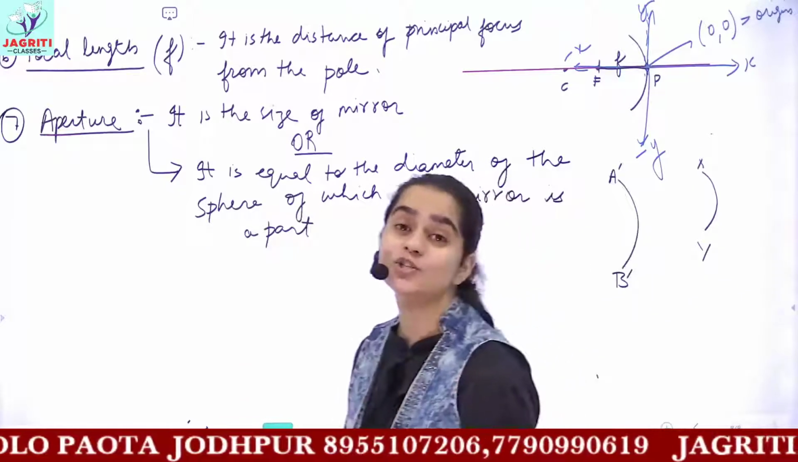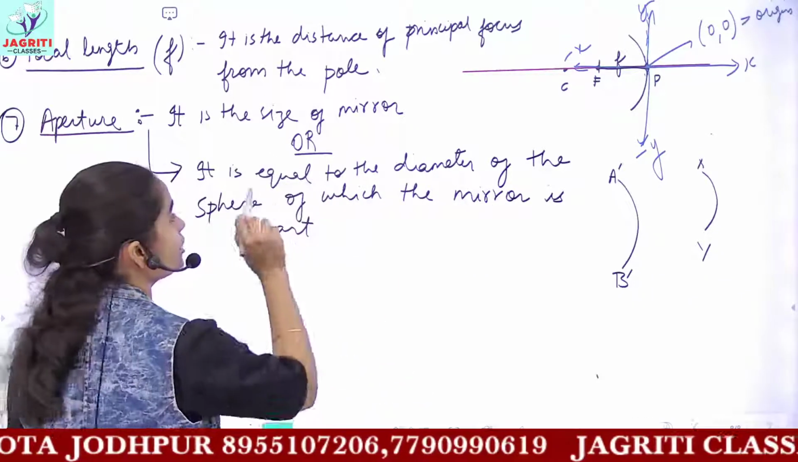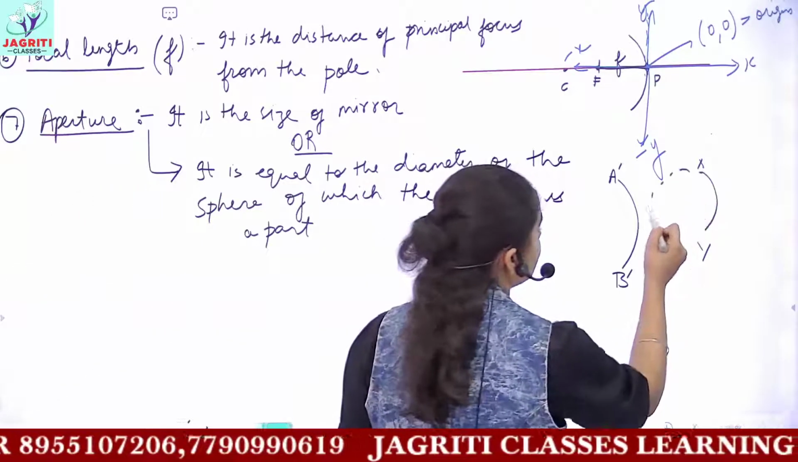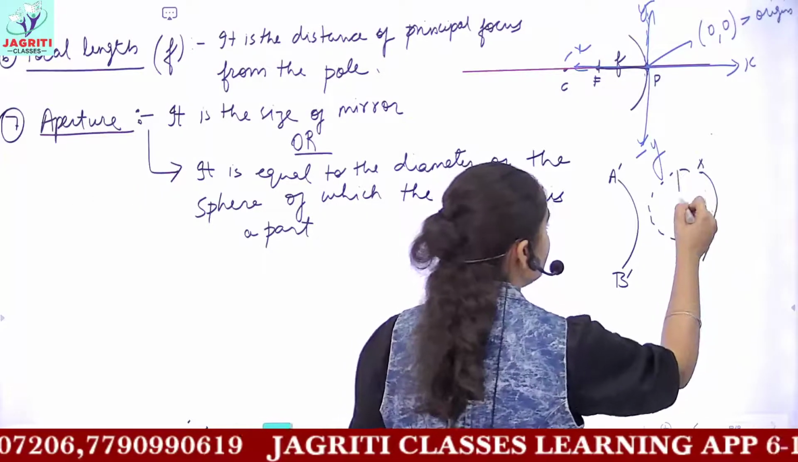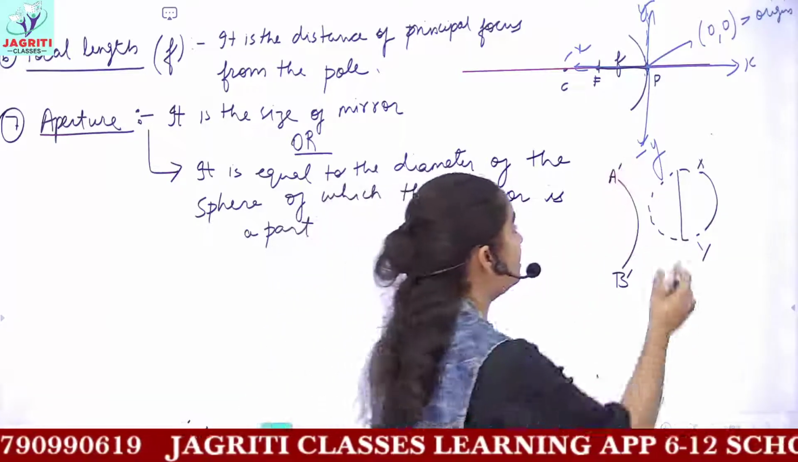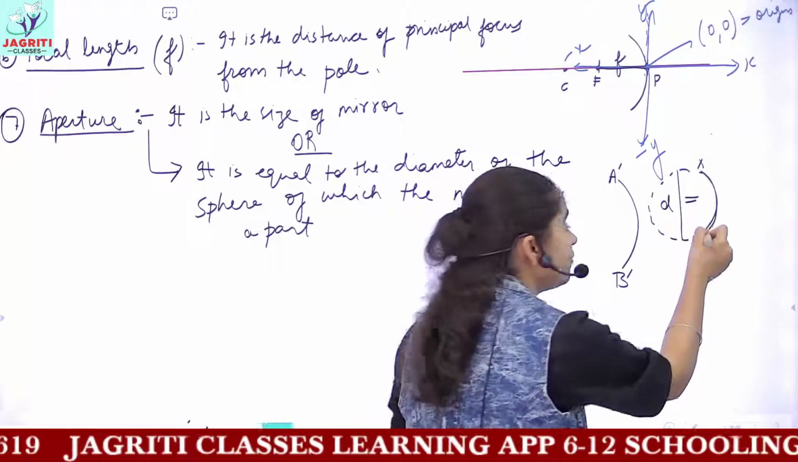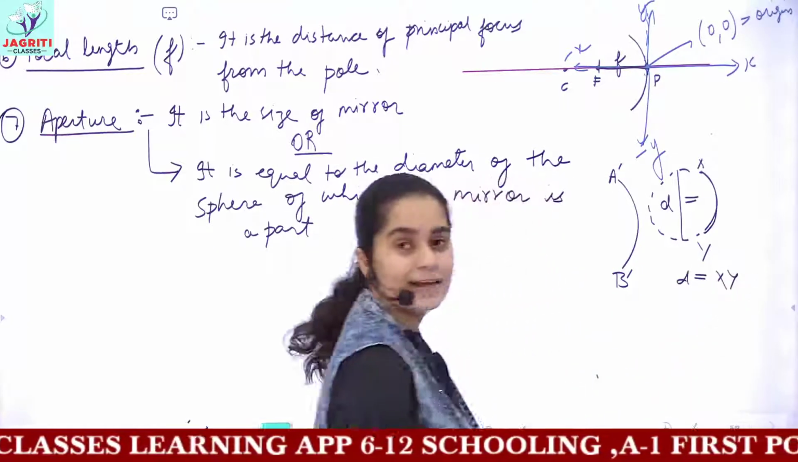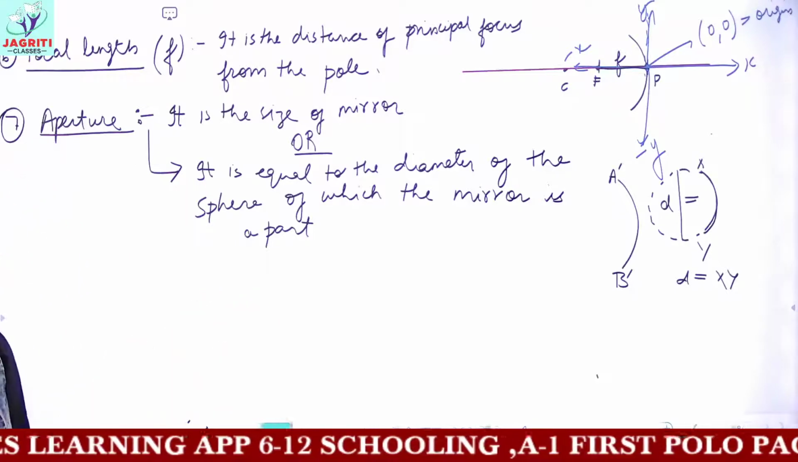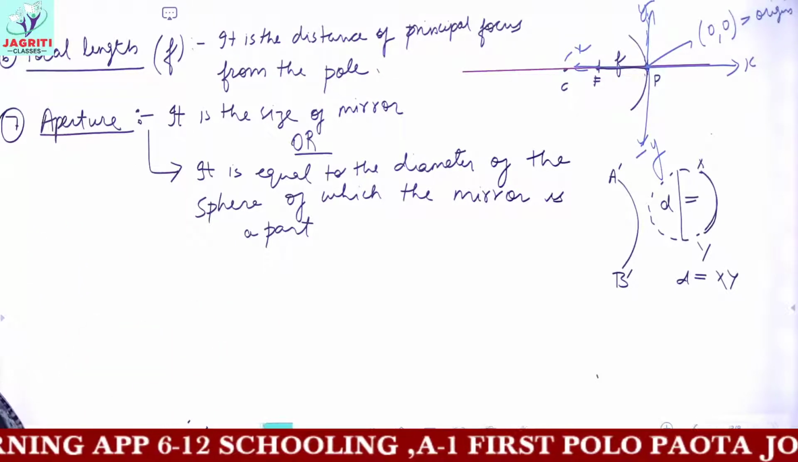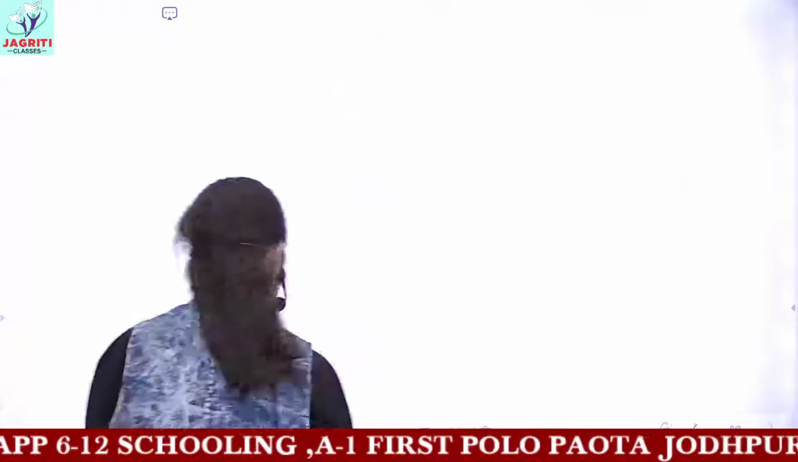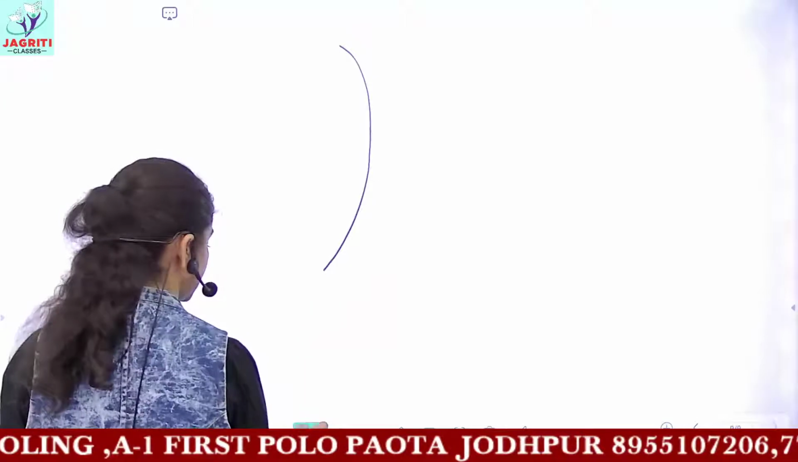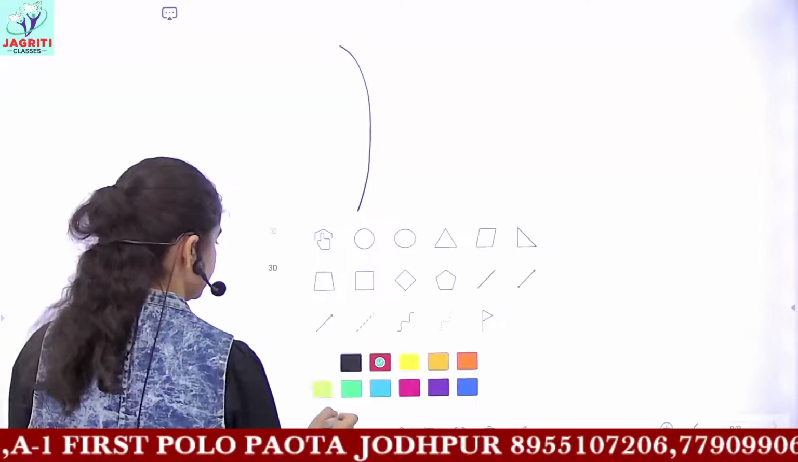Aperture tells you about the size of the mirror. Aperture is equal to the diameter of the sphere. That is, if I complete the sphere here and if I measure the diameter of the sphere, then this diameter d would be equal to the value of aperture of the mirror, that is XY. So here d would be equal to the aperture XY. So these are the important terms related to mirror, and now I'll make a diagram of the mirror, and we should know the definition or the position of various points.